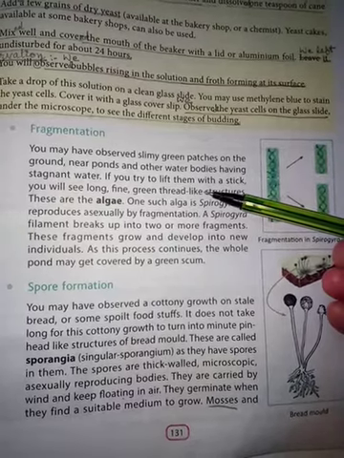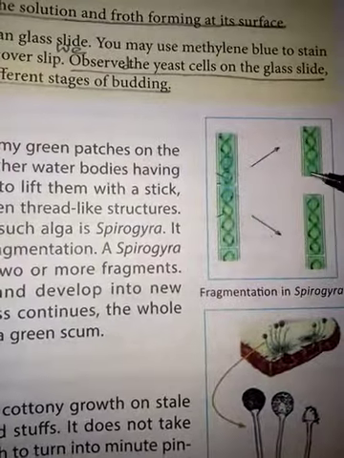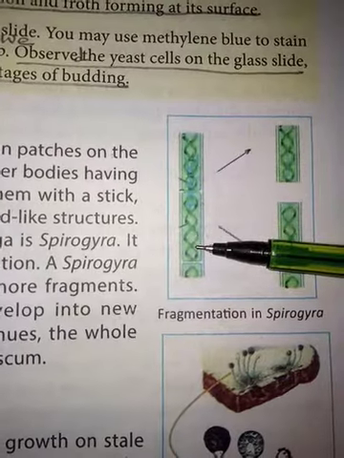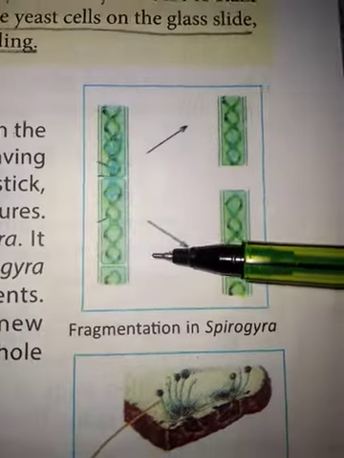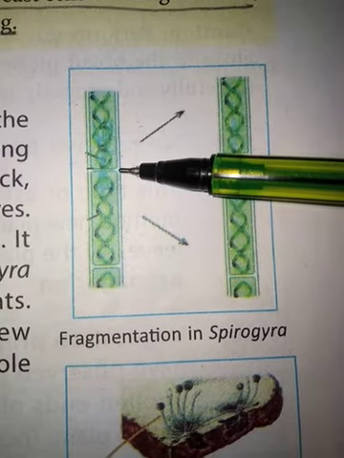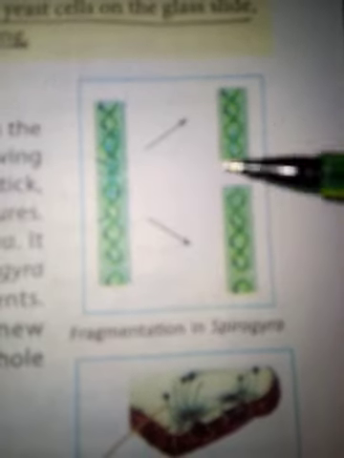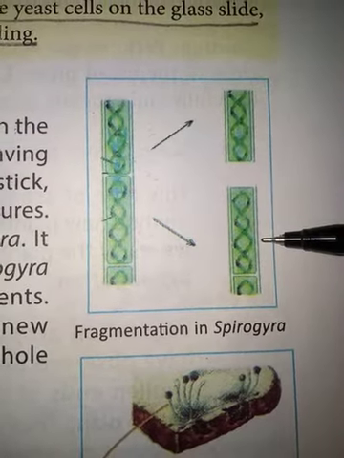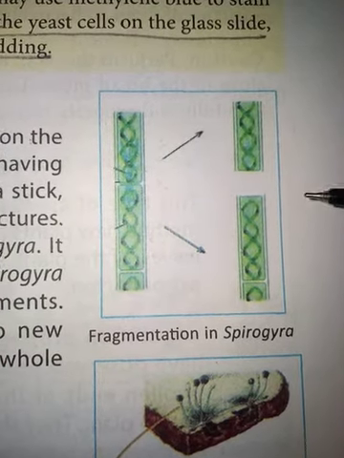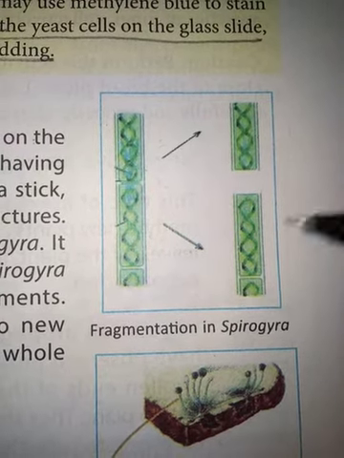Next is fragmentation. Fragmentation takes place in Spirogyra. The example given in your book is of Spirogyra. This is a Spirogyra. So in fragmentation, Spirogyra, which is an alga, breaks up into two or more fragments, and these fragments grow and develop into new individuals. So it reproduces by fragmentation.